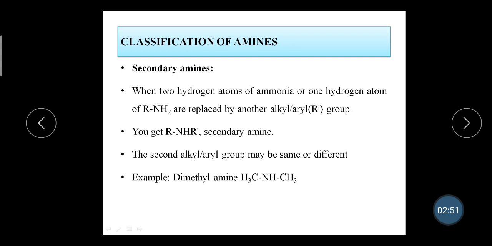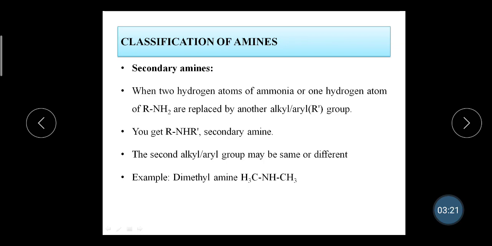Next are the secondary amines. In secondary amines, when two hydrogen atoms of ammonia, or one hydrogen atom of the primary amine, are replaced by another aryl or alkyl group, that is the R dash group, you get the secondary amine. In this secondary amine, there are two alkyl or aryl groups, so they can be either the same or different.